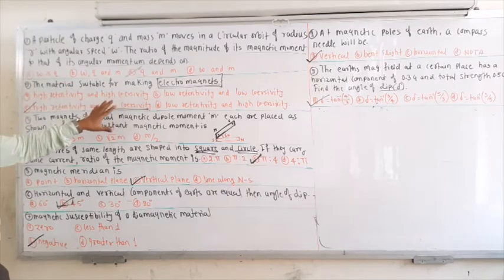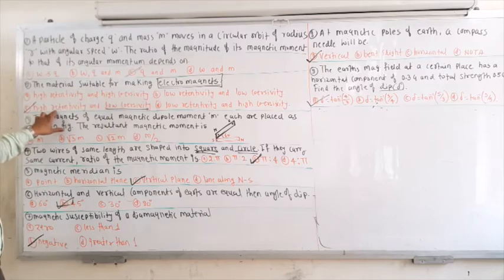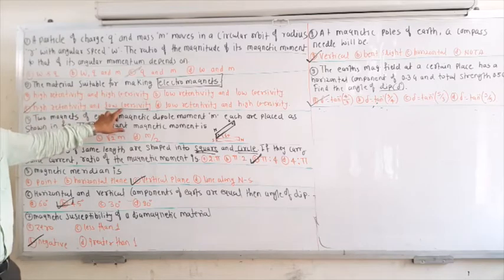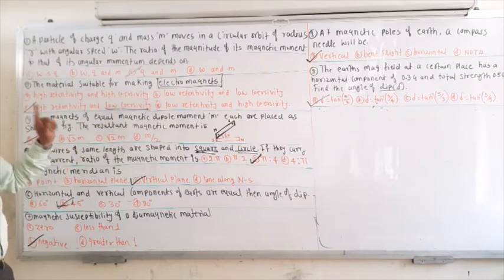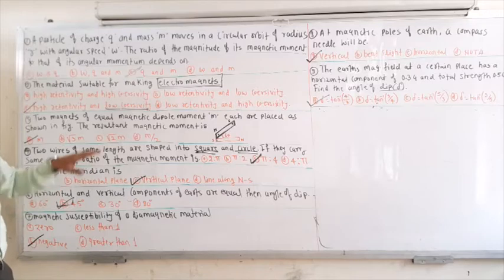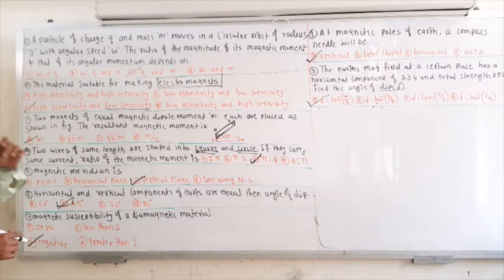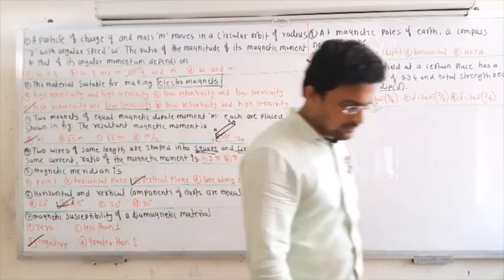These are the options given. High retentivity and low coercivity is the option. To make electromagnets you need high retentivity and low coercivity. Okay, so next is the magnets. You can see, maybe it is getting bright.